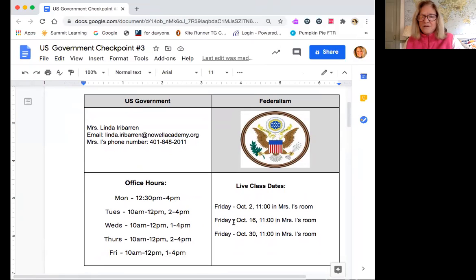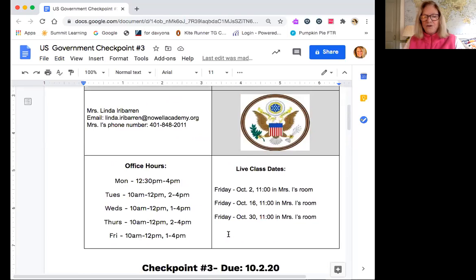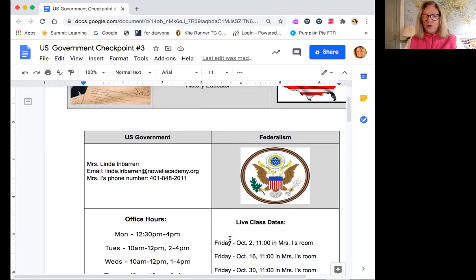So the Commerce Clause controls interstate commerce and commerce that takes place any place that's considered foreign land. So if you're doing business anywhere but the United States, the Commerce Clause is part of the business you're doing. For instance, if you're importing from China or anywhere else for that matter, you are subject to federal rules and regulations that fall under the Commerce Clause. We're going to learn more about it.